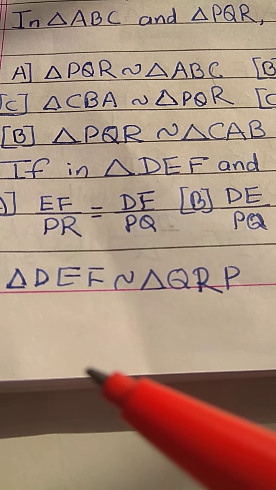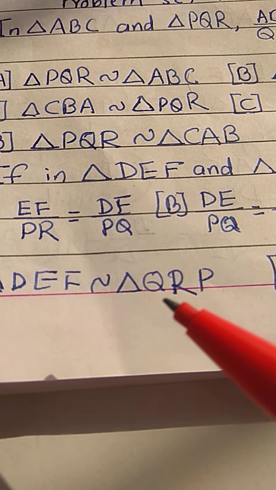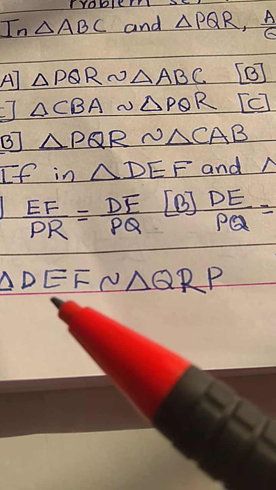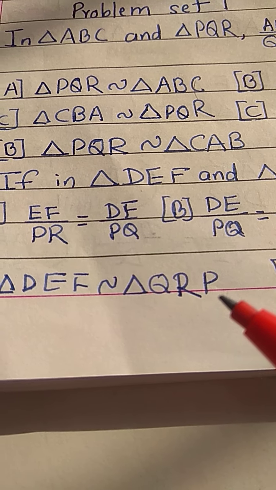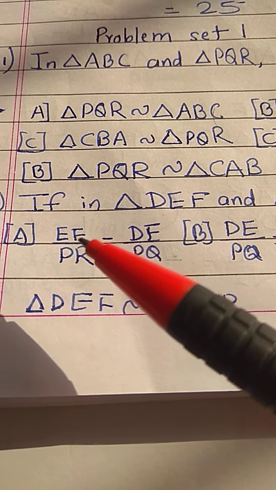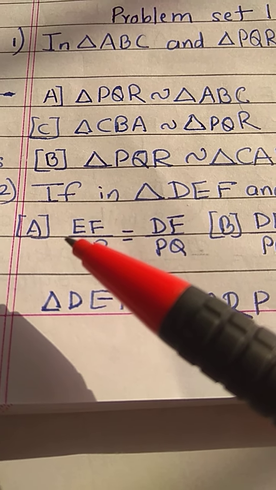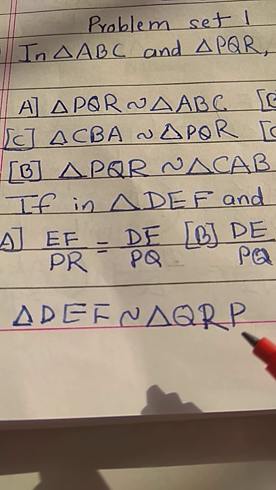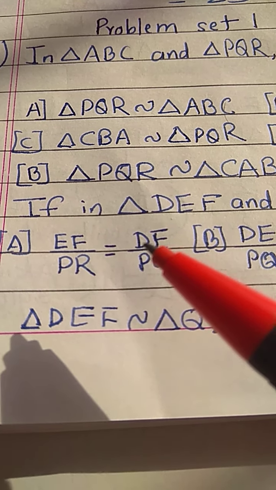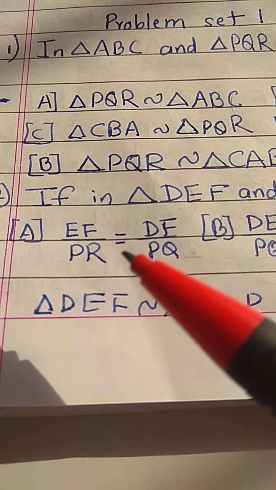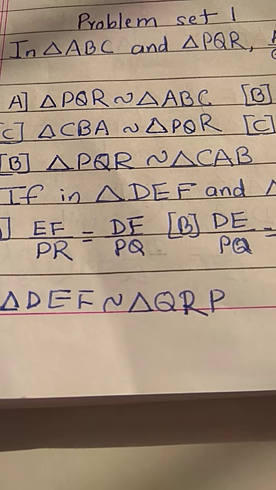Then it will be possible DE upon QR is equal to EF upon RP. Let us discuss option A, EF upon PR. See here, EF upon PR is equal to DF upon PQ. Yes, it is possible because corresponding sides are in proportion. So A option is correct.